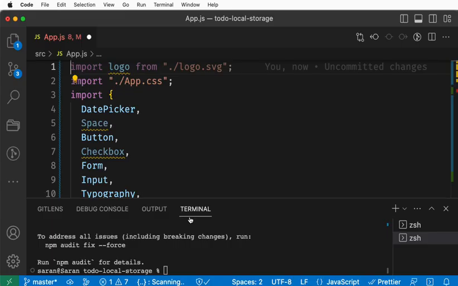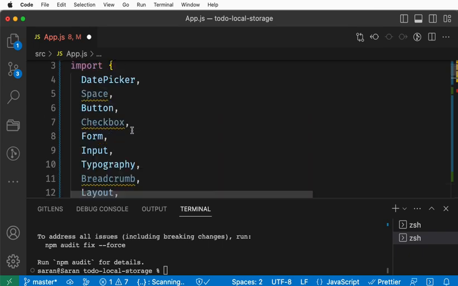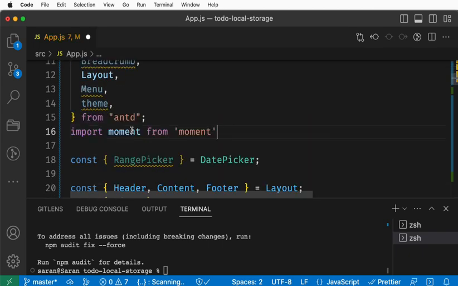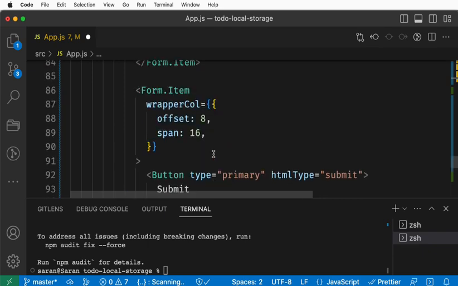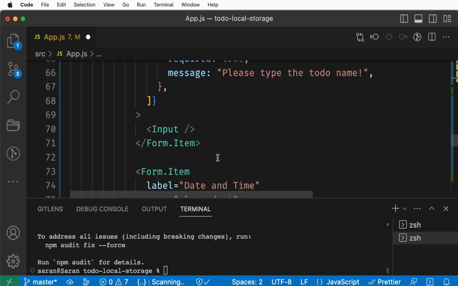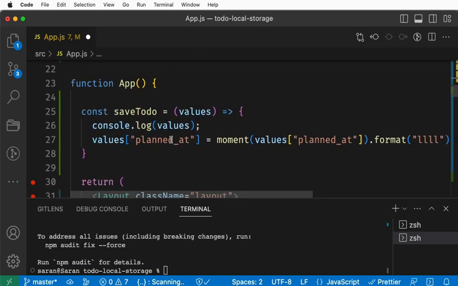Yeah, import moment. All right, just install this. Now you see we installed. Moment we will use in order to display for the user, but in order to save it in a database, we can save that in millisecond format.